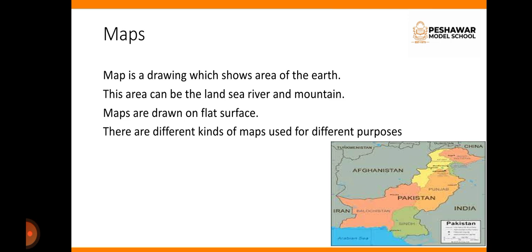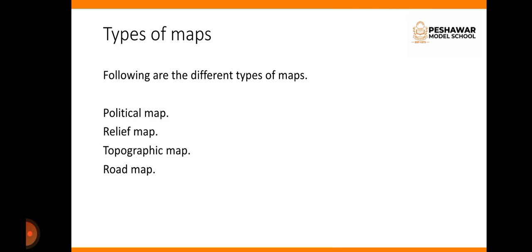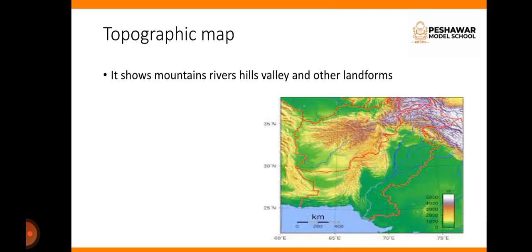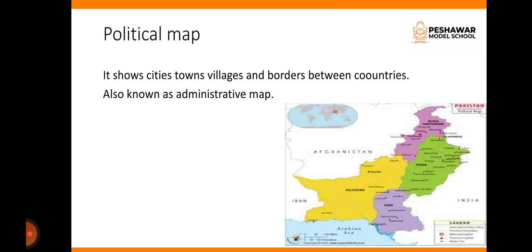There are different kinds of maps which are used for different purposes. Now we will be discussing different types of maps one by one. Following are the different types of maps, that is political map, relief map, topographic map and road map. Topographic map basically shows us the physical features of the earth such as mountains, rivers, hills, valleys and other landforms. Political map shows us cities, towns, villages and borders between countries. It is also known as administrative map.